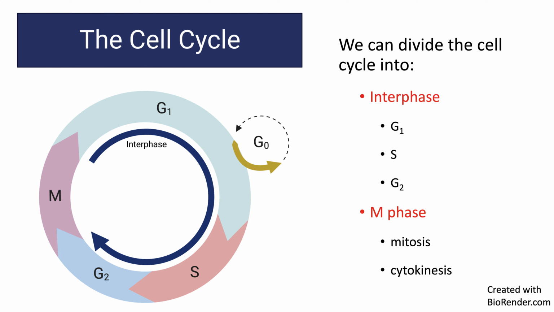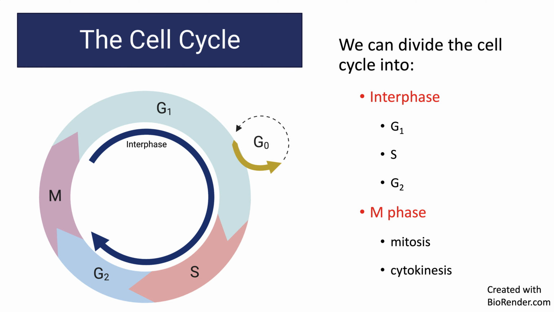The cell cycle is a series of events that take place when a cell is growing and dividing. We can represent it as a circle representing time, and the cell is going to go through these phases from the time it is, quote, born until it divides to produce two daughter cells. These daughter cells can then go through the process themselves. Okay, the cell cycle is a series of events, and we can categorize these events into phases.